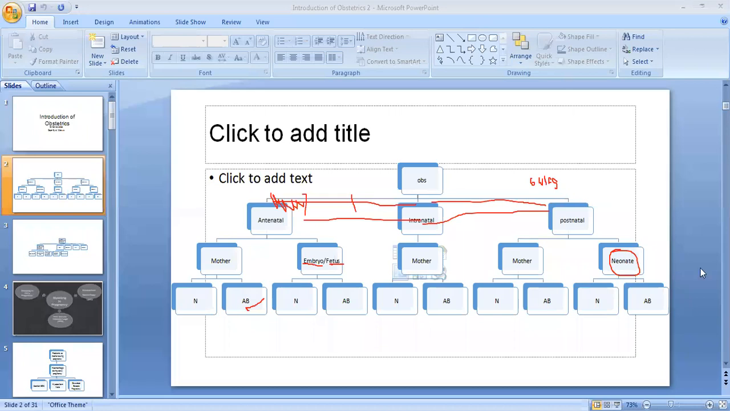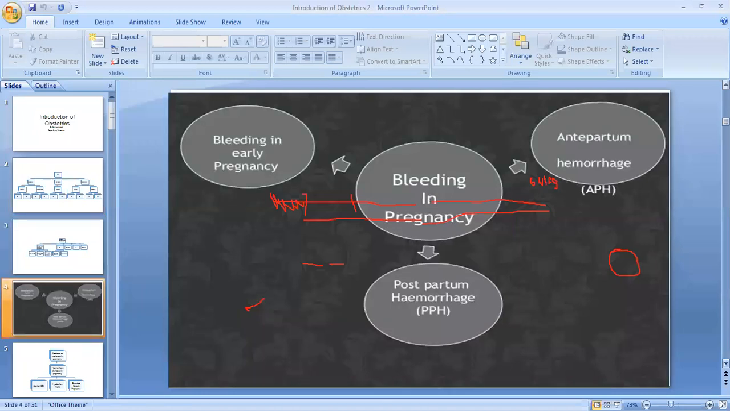Now next. So bleeding. Bleeding in early pregnancy. Yesterday we saw this topic, that is bleeding in early pregnancy. It may take place after the delivery also, or before the delivery. During the pregnancy, the mother may suffer from bleeding, but it depends upon the time at which the bleeding is taking place, as you can see from the previous diagram.